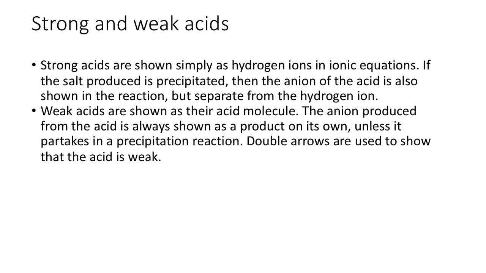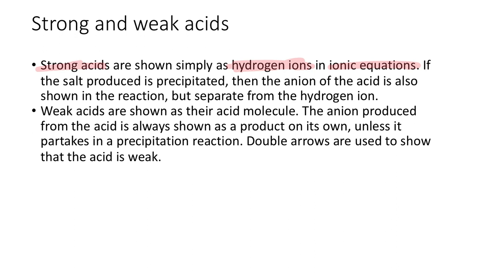When you write out these acids in equations and reactions, we're generally going to be writing them out in ionic equations. Strong acids are just shown as the hydrogen ions, because remember, in ionic equations you try and remove spectator ions, and because they fully split apart, the hydrogen ions are the things that do the work. The anion sits around and generally does nothing, but the hydrogen ion does all the work. So that's the one you show in your ionic equations.